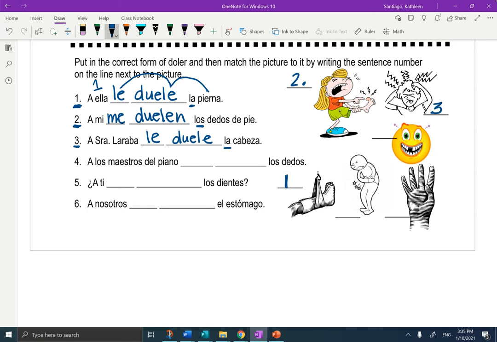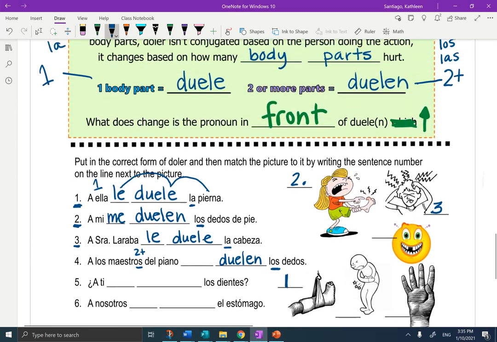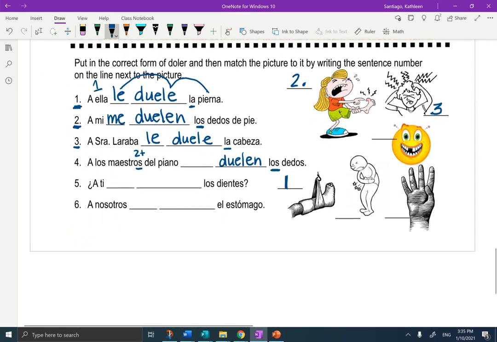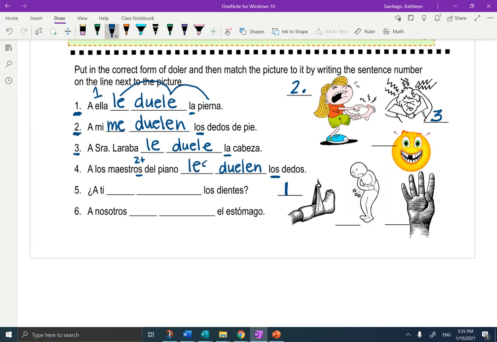Número cuatro. A los maestros del piano, blank, blank, los dedos. Okay, well, this is los dedos. Is it duele or duelen? That's right, plural, so it's duelen. How many teachers of piano are we talking about? Well, this is plural, so it's 2 or more teachers. So the pronoun should be, that's right, it should be les. The number 4, cuatro, goes with los dedos. Número cuatro.